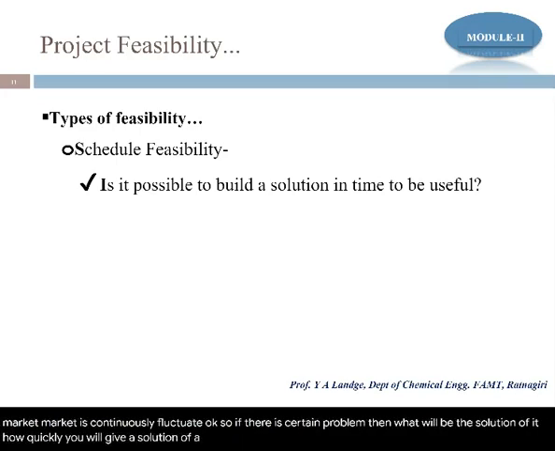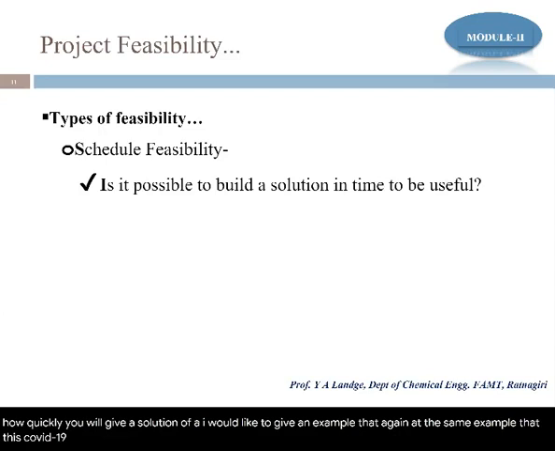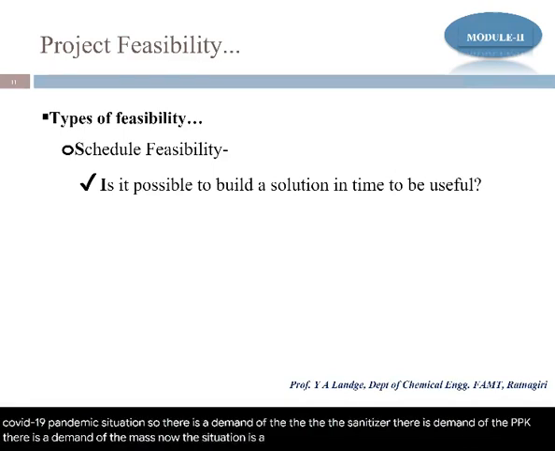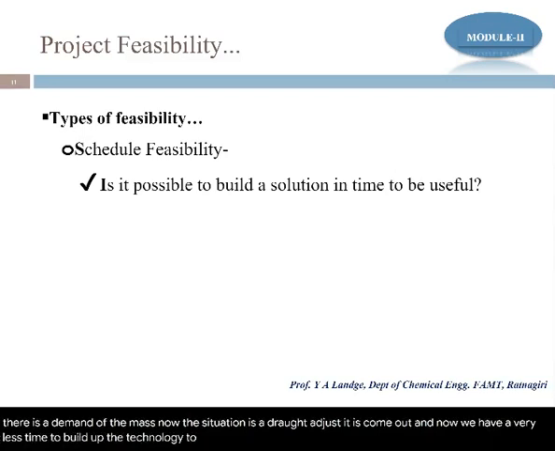I would like to give one example, again the same example, the COVID-19 pandemic situation. So there is a demand for sanitizer. There is a demand for the PPE kit. There is a demand for the mask. Now the situation has just come out, and we have very little time to build up the technology, to build up the plant.